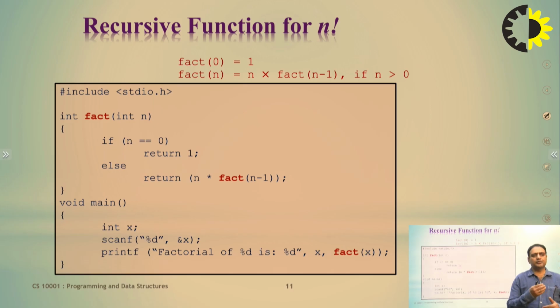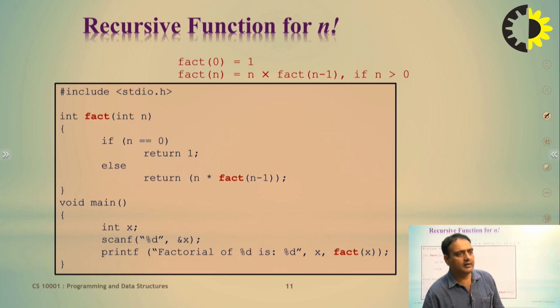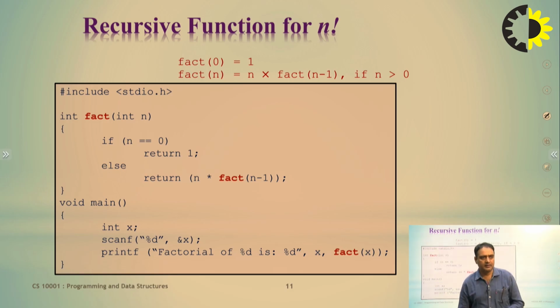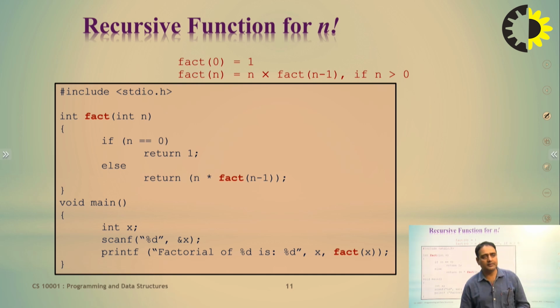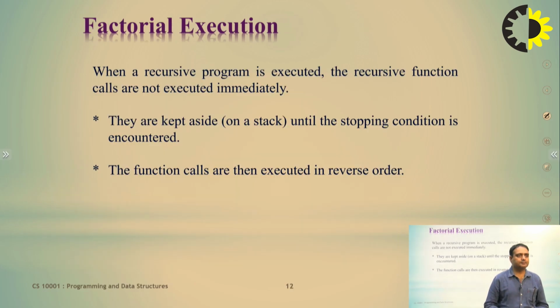The fact function is called again, and finally it reaches the base condition and you get the final result. Factorial 3 means 3 into 2 into 1, that is 6.